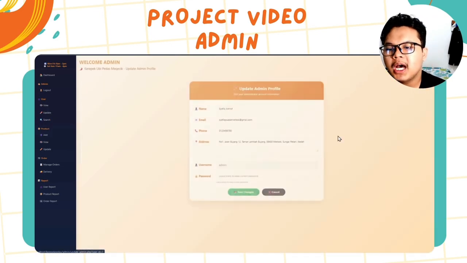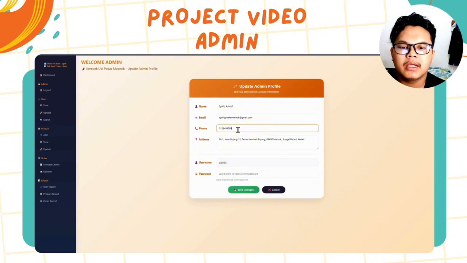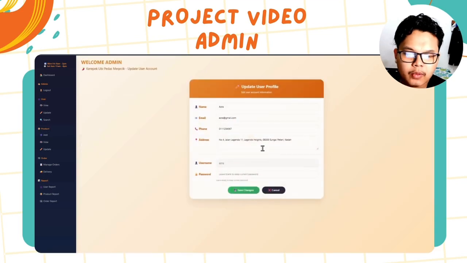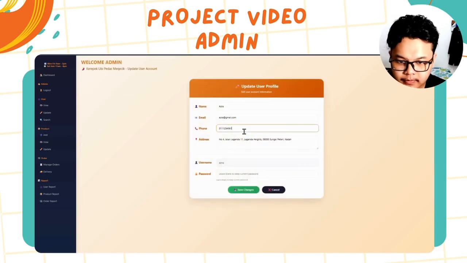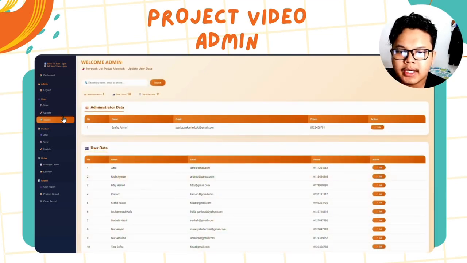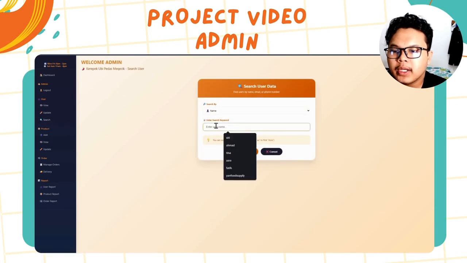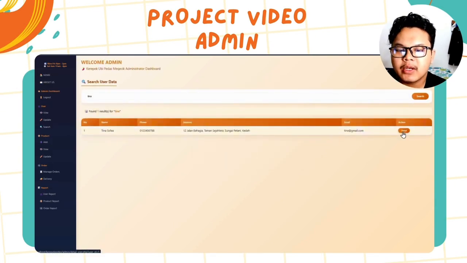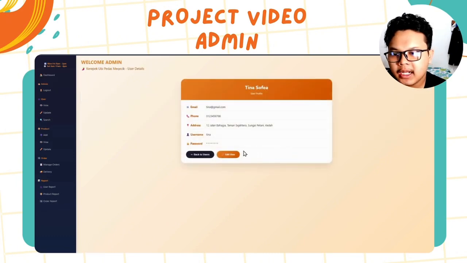So then we proceed with the update user. We can update the admin details like this. Then we can update the user data like this. We can change the phone number from 7 to 1. Then we'll proceed with the search user. Let's say we search for Tina. Then we can see Tina's details.